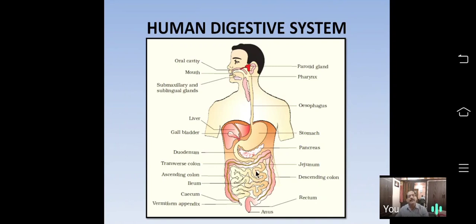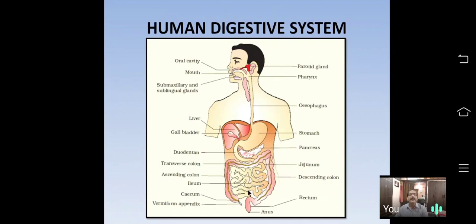What is the name of the intestinal juice? Succus entericus. So complete food will be digested in the small intestine. After digestion, the villi of the small intestine will absorb that digested food, that is called assimilation.